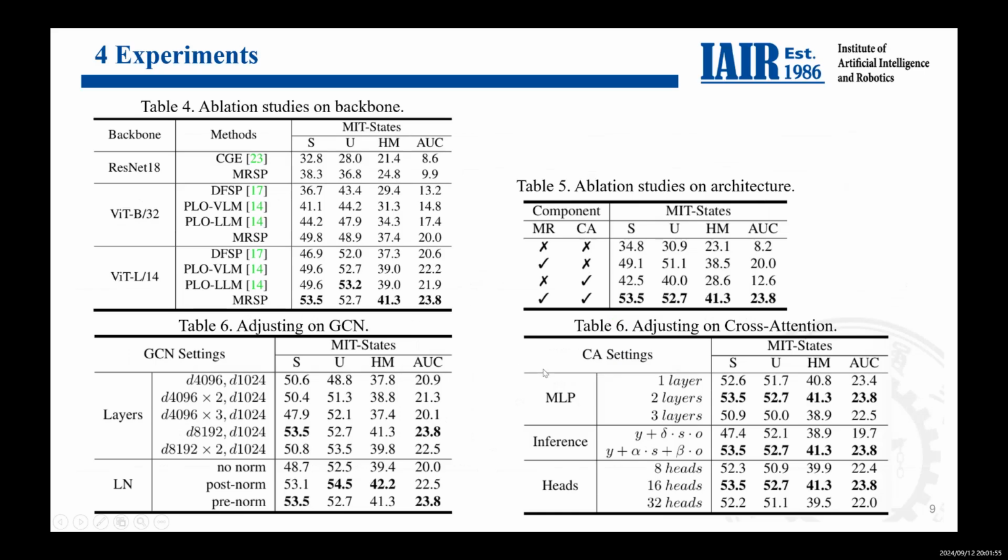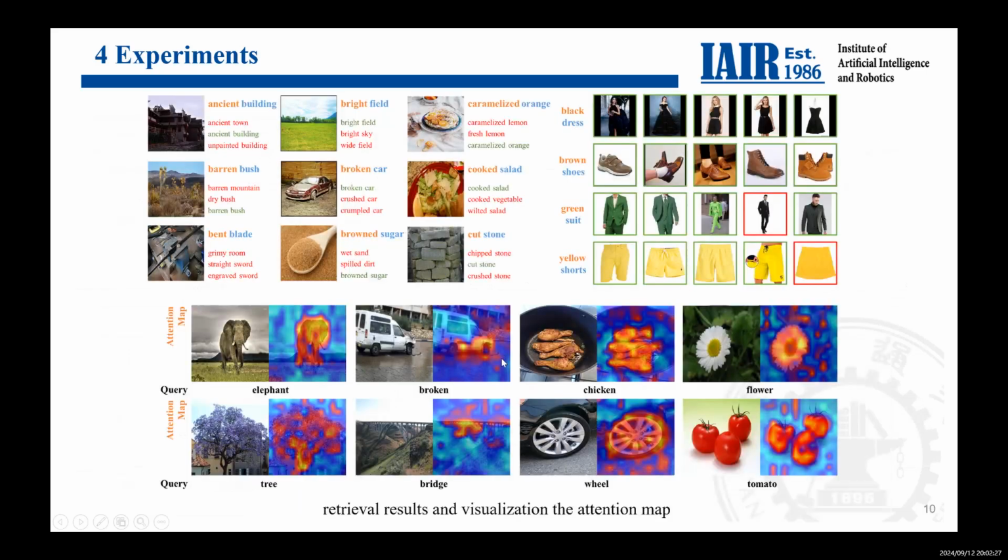Next, we want to know why our method performs well, by changing the backbone, removing some parts of the model, and adjusting the graph convolution network and cross-attention branches. We found that the backbone and the multi-repetitions are two key points which explain the results. The union of semantic meaning sets is more robust and accurate than the intersection semantic meaning set. After that, we show some retrieval results and visualization of the attention map.